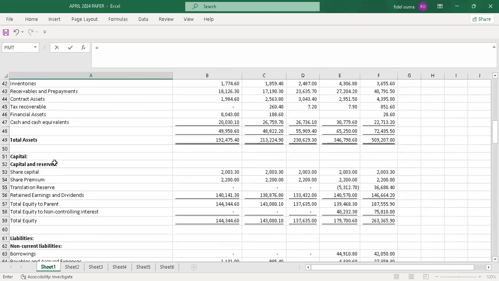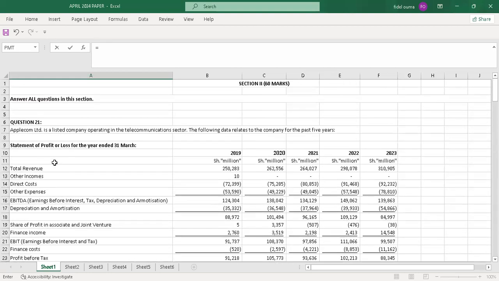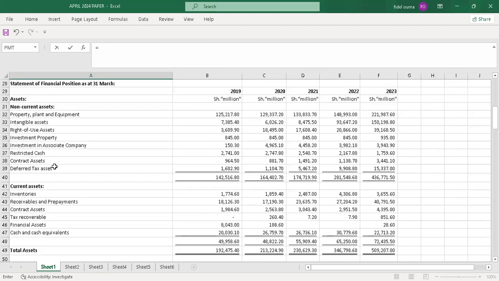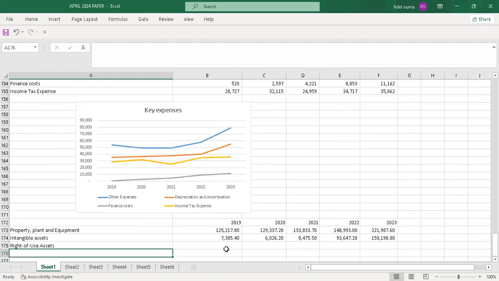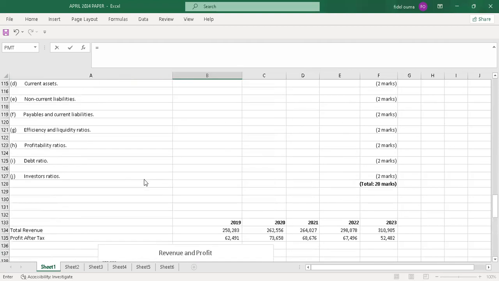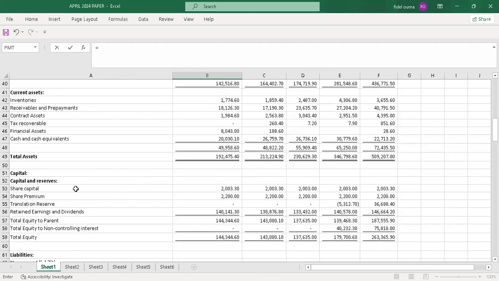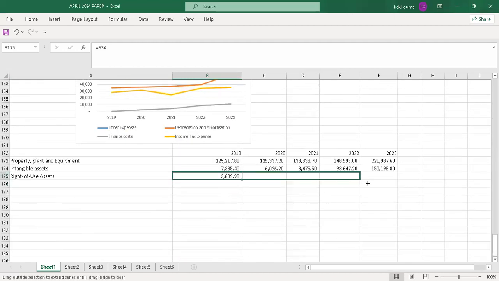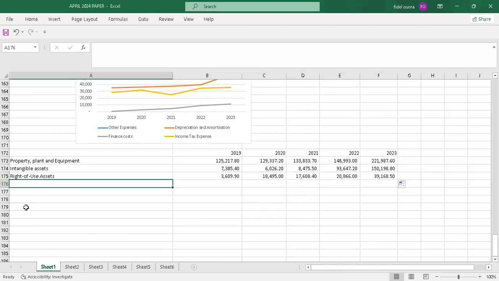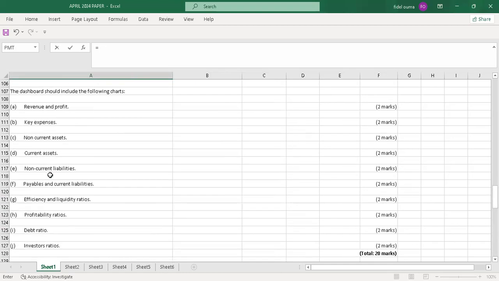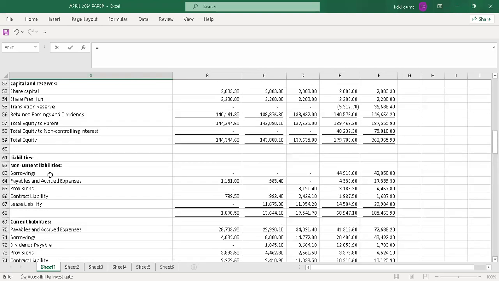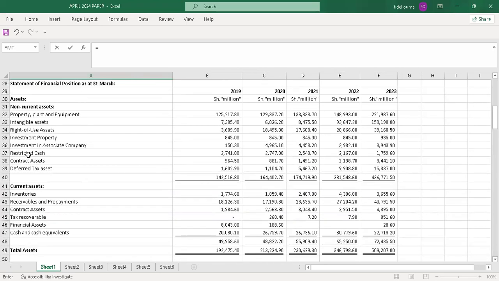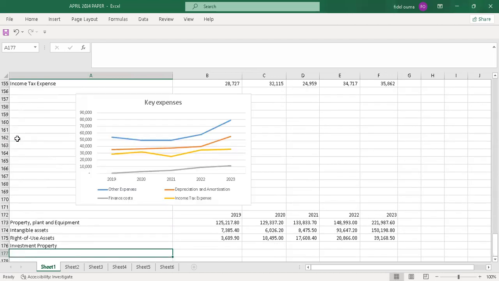Because we are talking about non-current assets, we have to present all the non-current assets the way they appeared. Then we have right of use assets. So I'll pick that, and I drag. You save on time. Well, this paper is all about speed and accuracy. So I'll also go to the next item, investment property.